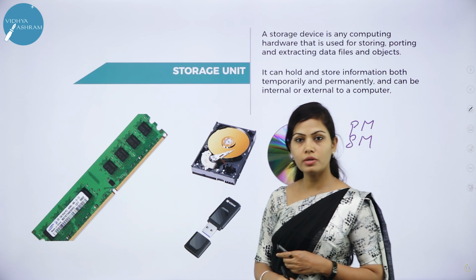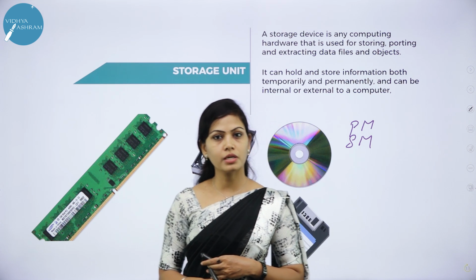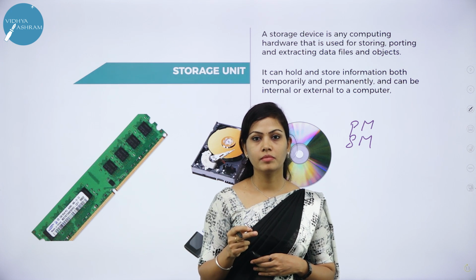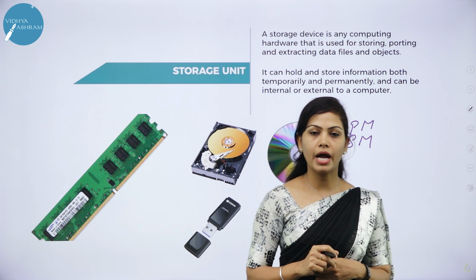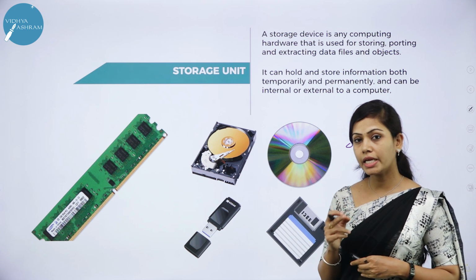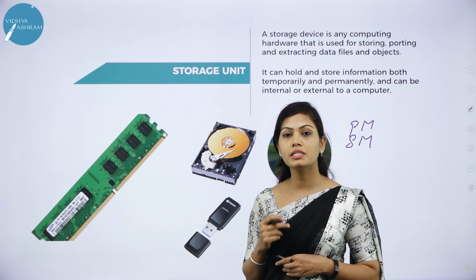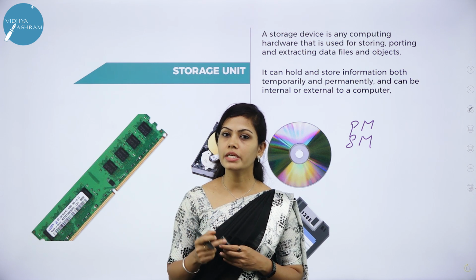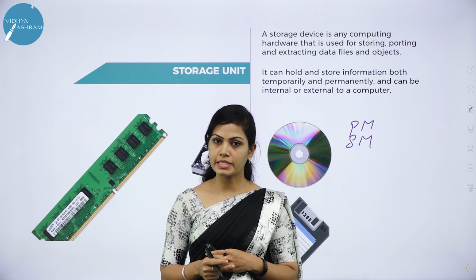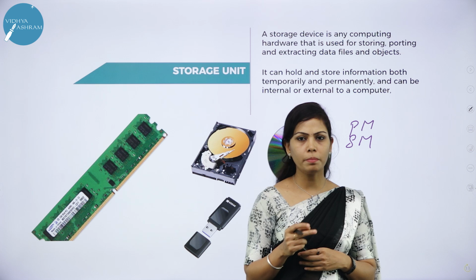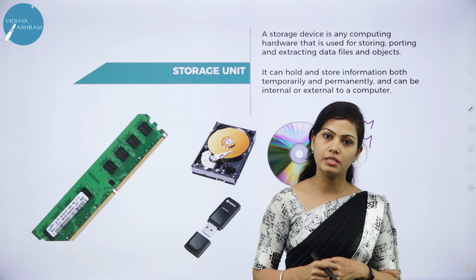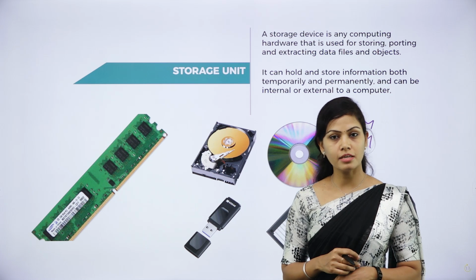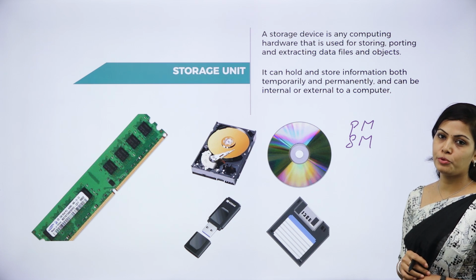They are primary memory and secondary memory. Primary memory is also known as main memory of the computer. It's present inside the system. It consists of RAM and ROM. And secondary memory is also known as external memory of the computer. It's present outside the system. Example, magnetic disk, optical disk, flash drives, etc. This is about storage unit. These are the 4 different units of computer system.